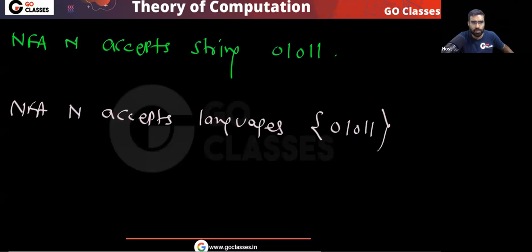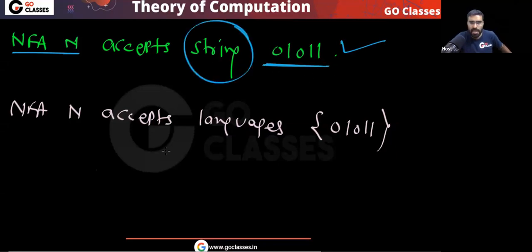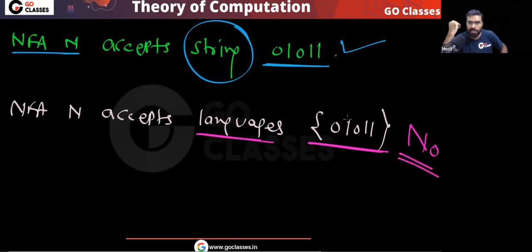NFA N accepts string 0, 1, 0, 1, 1. Yes, this is true. This string is accepted. Can I say this language is accepted? This statement is false.